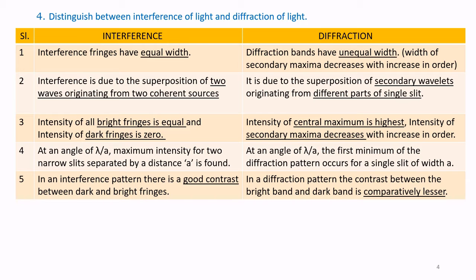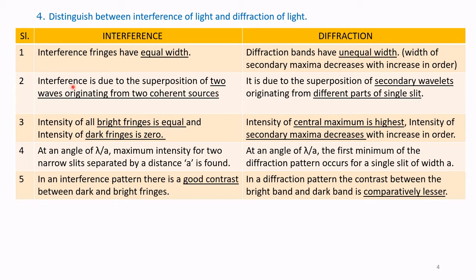Question number 4. Distinguish between interference of light and diffraction of light. The second column is for interference and this column is for diffraction. Serial number 1. Interference fringes have equal width, whereas in the case of diffraction, bands have unequal width. Width of secondary maxima decreases with increase in order.